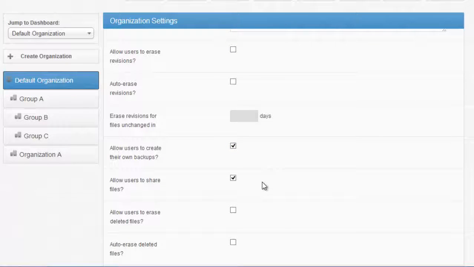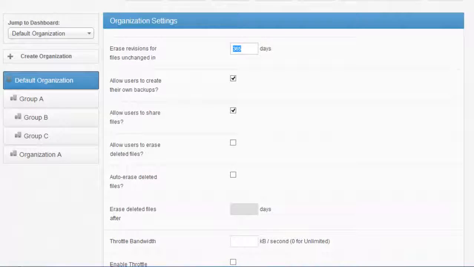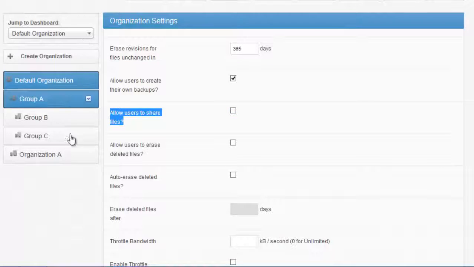The platform was designed to give IT administrators a lot of control that may not be available in other products in the marketplace. For example, you don't want certain employees at a company to be able to go in and erase old revisions of files. SyncTool allows you to restrict them from doing so. Or maybe you have compliance or SLAs you need to follow through on that require that data is retained for a certain length of time. So in this case, I'm telling the platform under the policy that it needs to retain revisions on every file for up to a year. You don't want to allow users to share links with other users. You have the ability to restrict them at the org level or sub-org level.